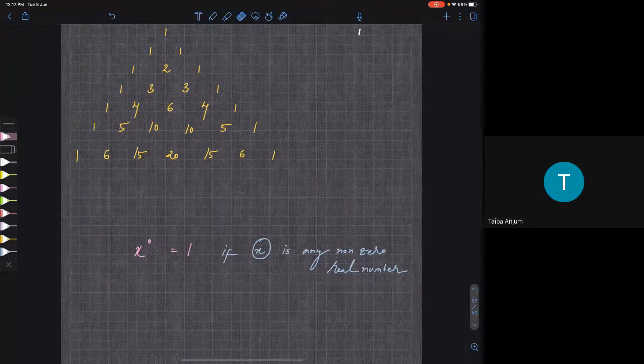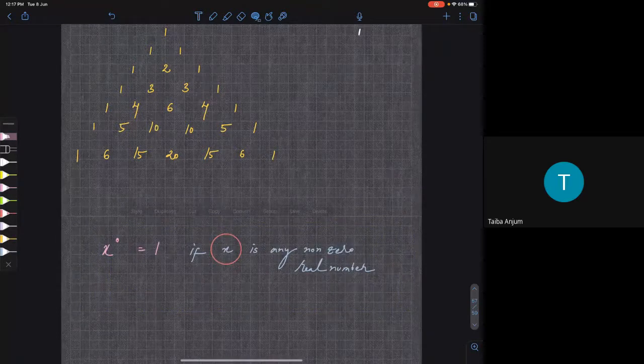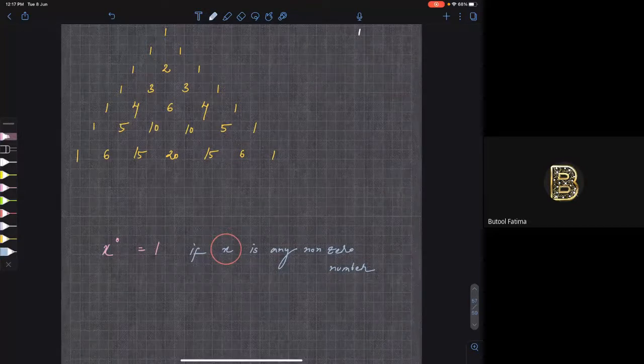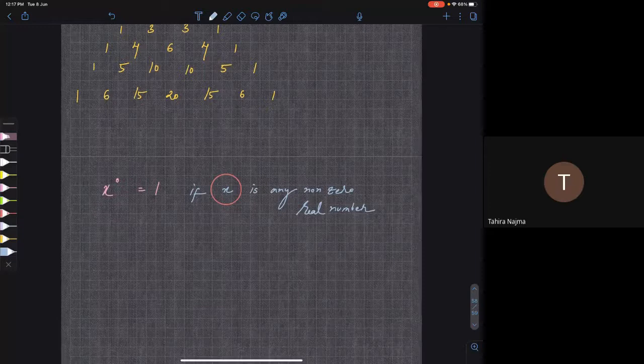Here I have written, see: x power 0 is always equal to 1 where x is any non-zero real number. Why is x power 0 equal to 1? Tell me. So we can write x power 0 as x to the power 1 minus 1. And then x to the power 1 in the numerator, and we can write x to the power 1 in the denominator. So when we cancel out, we get 1.